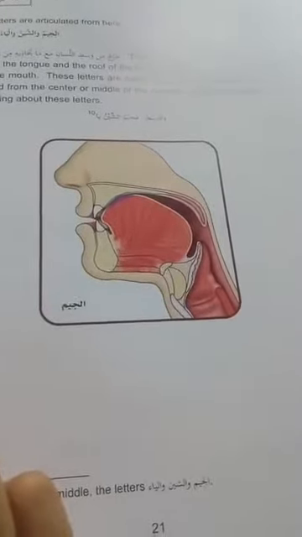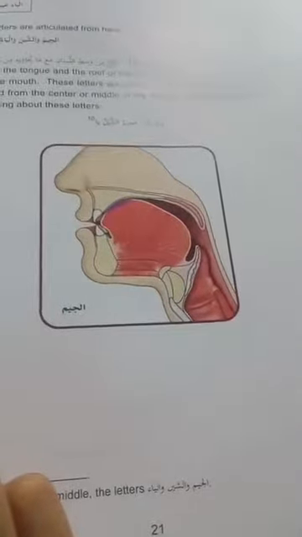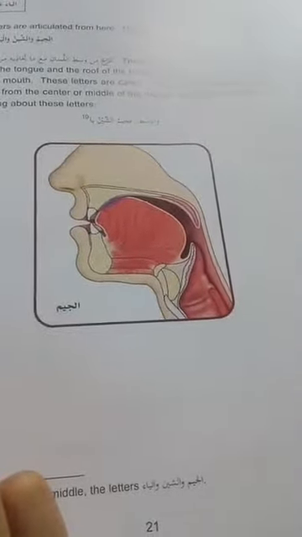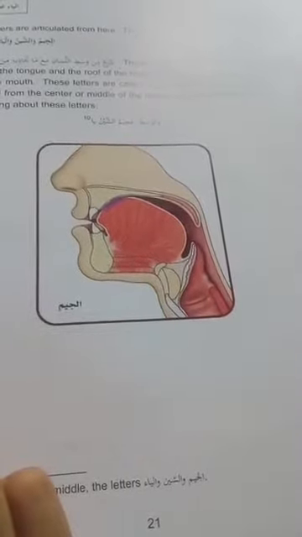If you touch the hafatul lisan or taraful lisan with the upper palate, then the pronunciation of jim will not be correct.